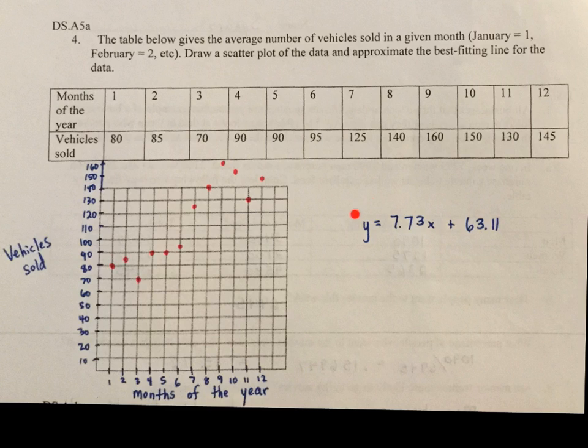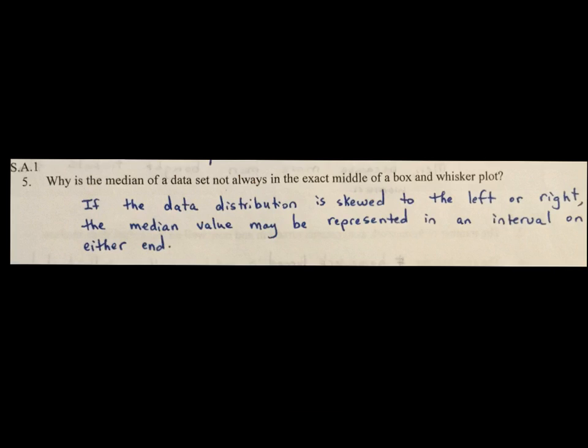Then I used my calculator, put in this data. This was my L1. This was my L2. Did my lovely stat calc number 4 and ended up with this information for my line of best fit. And when I graphed it, you saw that that was true.